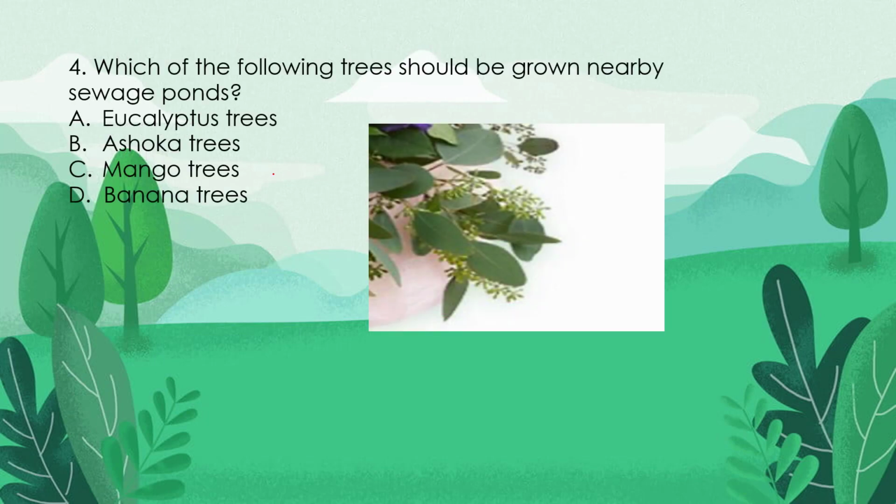The fourth question is, which of the following trees should be grown nearby the sewage ponds? So sewage ponds are something like a drainage kind of thing. Options are eucalyptus tree, ashoka tree, mango tree, and banana tree. So you could see a picture over here. There are eucalyptus trees. Why eucalyptus trees in particular? Eucalyptus tree has medicinal values. So if we plant it over the sewage ponds, it could absorb the bad things. So that was the idea behind planting the eucalyptus trees nearby the sewage pond. So answer would become A.